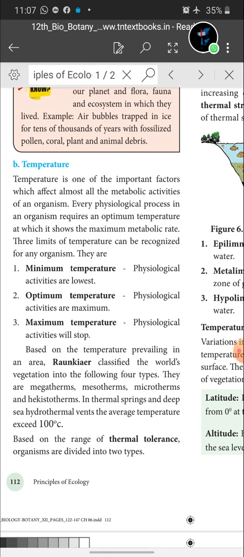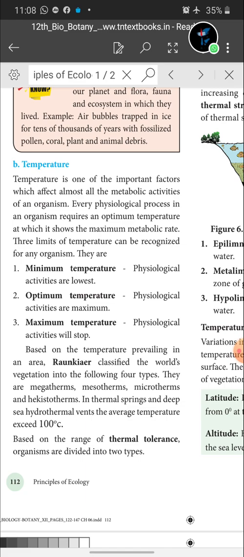At minimum temperature, physiological activities are lowest. At optimum temperature, physiological activities are maximum. And at maximum temperature, physiological activities will stop. So these are the three limits of temperature which influence the physiological activity of organisms. Based on the temperature prevailing in an area, Raunkiaer classified the world's vegetation into four types. They are megatherms, mesotherms, microtherms and hekistotherms.